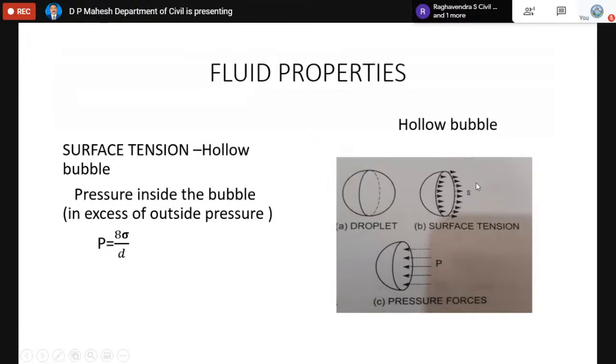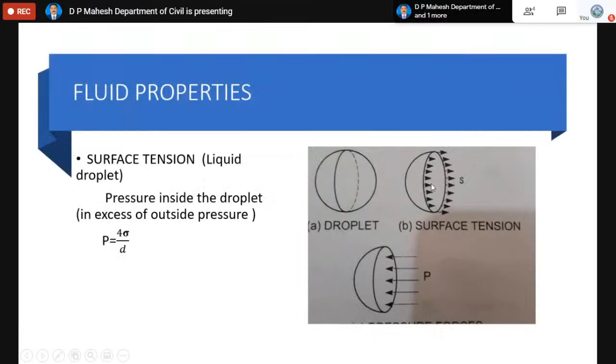Then there is a pressure inside the droplet, which is equal to P. When I say pressure, there is a corresponding pressure force. The force acting on the droplet in the opposite direction is called the pressure force, that is P into pi d square by 4. These two arrows are actually the forces. This is called the tensile force due to surface tension. This is called the pressure force. And these two are equal and opposite. The hollow bubble is also a droplet, but it has two contact surfaces, thereby this formula gets doubled from the previous one. The previous one is 4 sigma by d, because it's a droplet which has only one free surface.